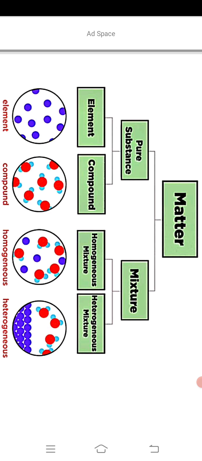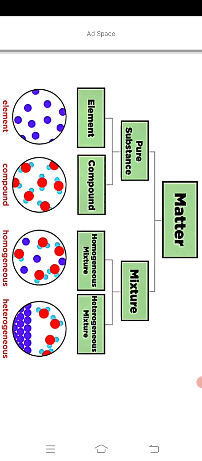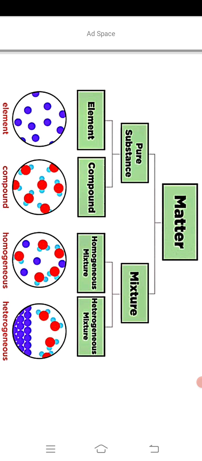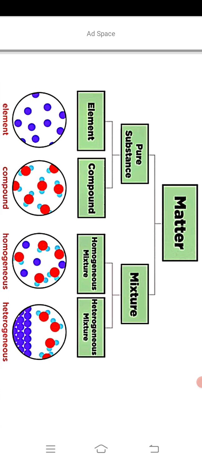If we put some salt or sugar in water, we get a homogeneous mixture, and we cannot see the components of the mixture. The saltiness or sweetness of the whole mixture is the same. So the mixture in which the components are distributed evenly and cannot be seen clearly is called a homogeneous mixture.